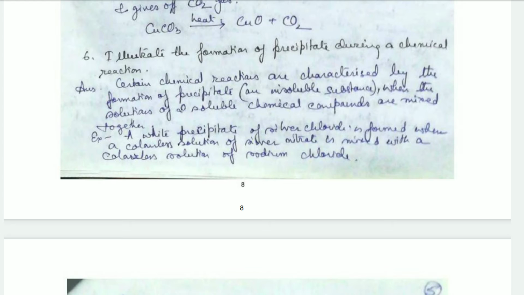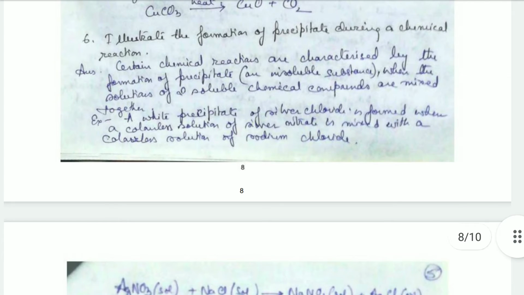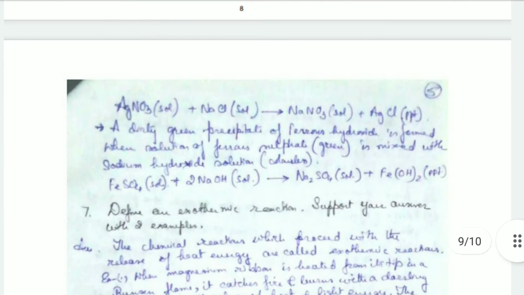When silver nitrate combines with sodium chloride, then what happens? A white precipitate of silver chloride is formed. See the reaction, AgNO3, which is an aqueous solution, and sodium chloride, that's also an aqueous solution, forming sodium nitrate, that's a solution, and a precipitate of silver chloride.